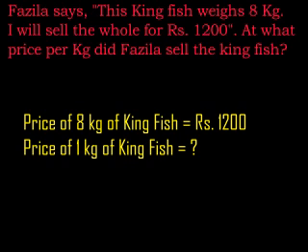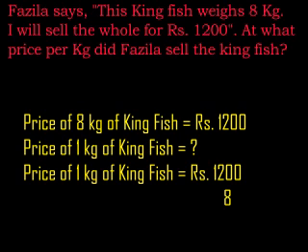When more things are given and from that we want to find out one thing, just divide. That's all. From the more things, if we want to find out one, it means division. If one is given and we want to find out more, then you have to multiply. In this situation, more is given and we want to find out one thing, so divide. How do you divide? 8 kg kingfish rate is 1200 divided by 8 kg, then we will get 1 kg.